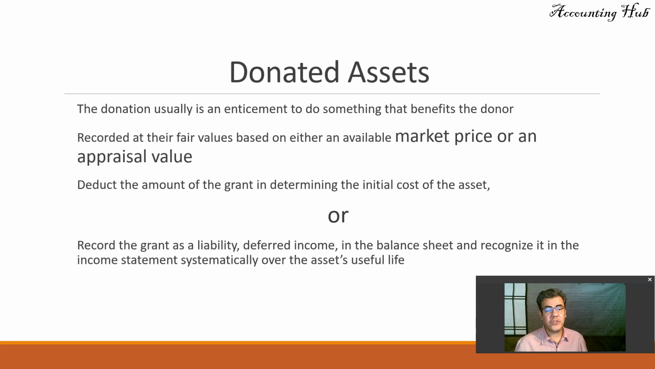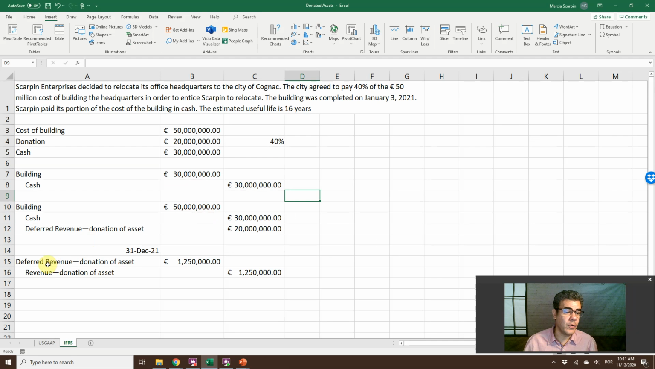How do we record this donation? One, deduct the amount of the grant in determining the initial cost of the asset, or record the grant as a liability, deferred income in the balance sheet, and recognize it in the income statement systematically over the asset's useful life. So if it is not a material donation, we deduct it and let's move on. If it is material, then we need to record it as deferred income. So let's go to our Excel file.